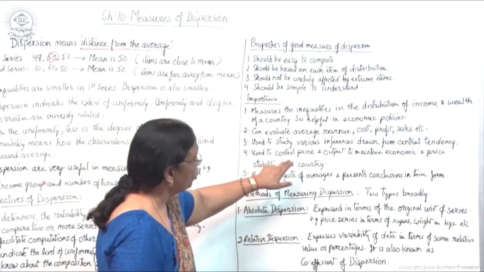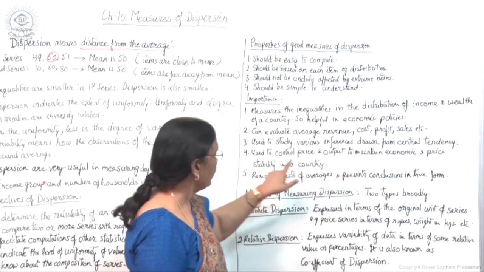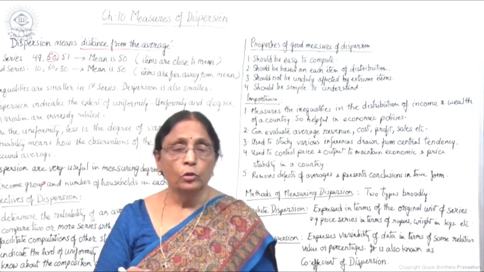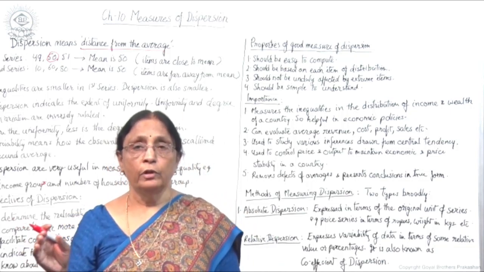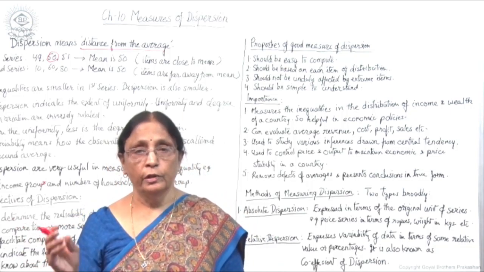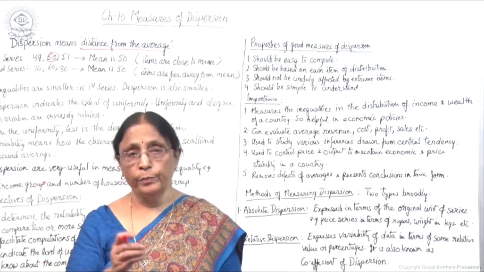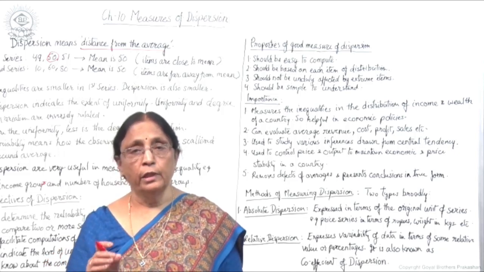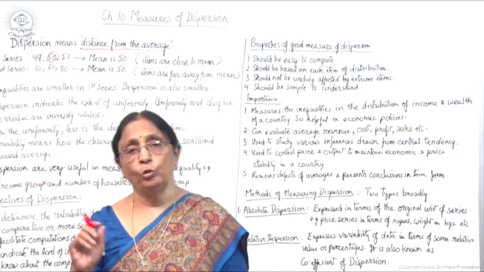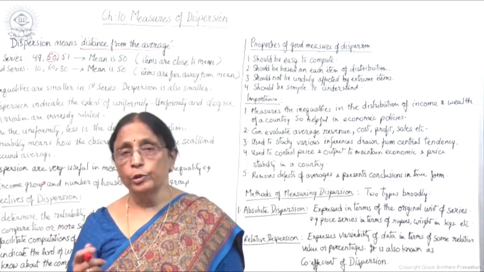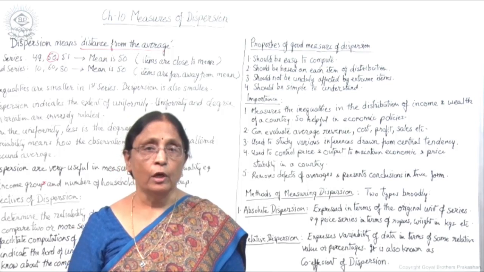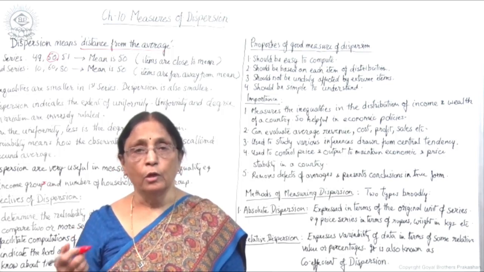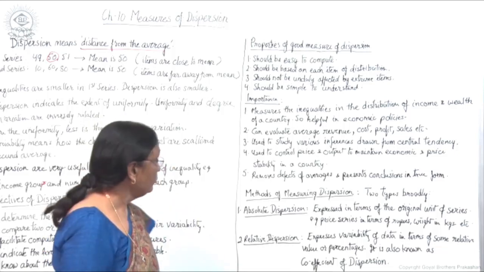Dispersion is used to control price and output to maintain economic and price stability in the country, as it is able to give you a clear picture of the variability of any data. It may be price, it may be output. Whatever data is there, the variability can be better known with the help of dispersion. So it is helpful in checking the fluctuations in price, output, etc.